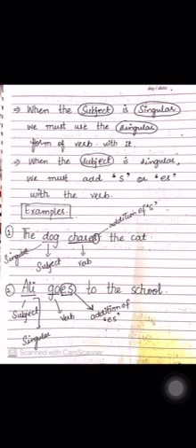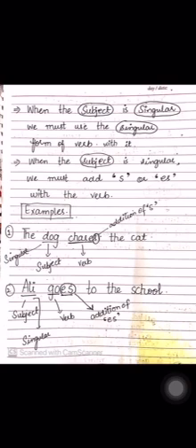Here Ali is a subject, and is is a singular form of verb. We use is with he, she, it, and singular nouns. So we have put here is.